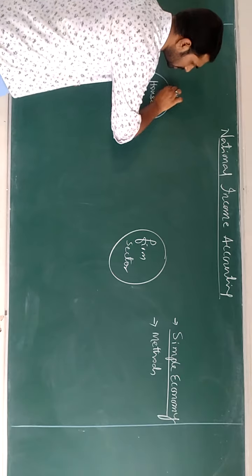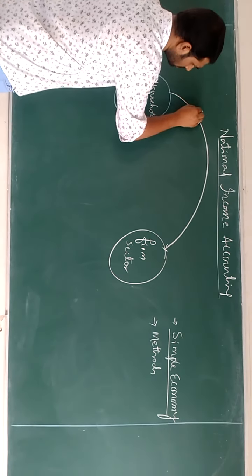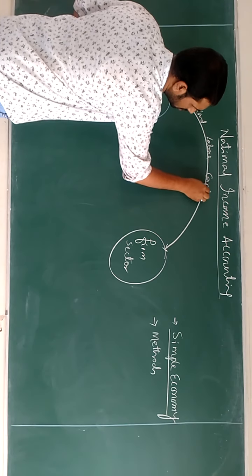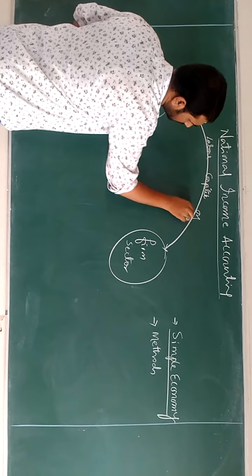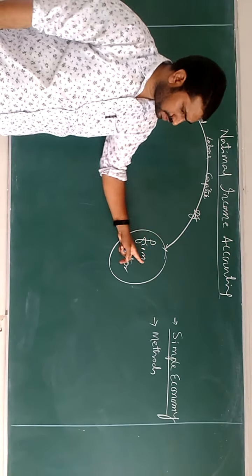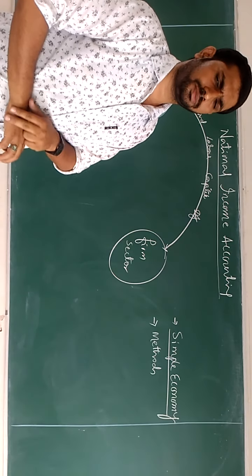The household sector initially supplies the factors of production, that is land, labor, capital and organization. By making use of all these factors, the firm sector will start making the production.